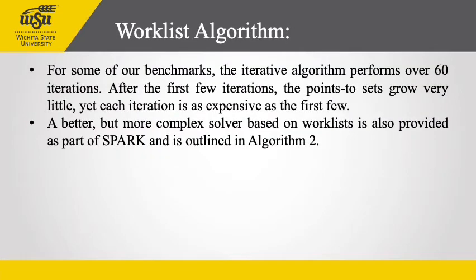Next, the worklist algorithm. For some of our benchmarks, the iterative algorithm performs over 60 iterations. After the first few iterations, the points-to set grows very little, yet each iteration is as expensive as the first few. A better but more complex solver based on a worklist is also provided as part of Spark and is outlined in Algorithm 2, the worklist algorithm. This solver maintains a worklist of variable nodes whose points-to sets need to be propagated to their successors, so that only those nodes are considered for propagation.